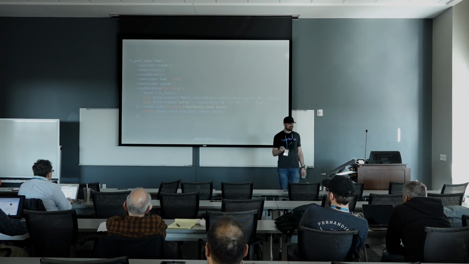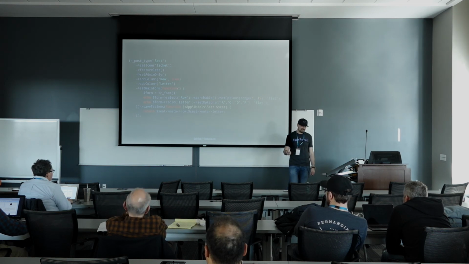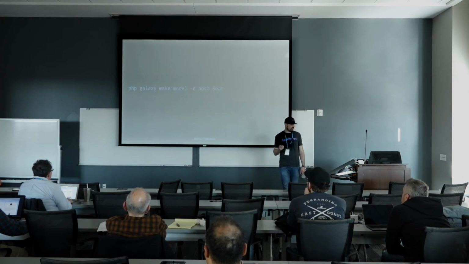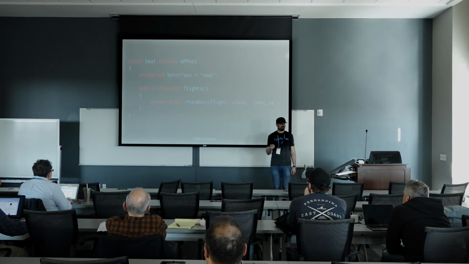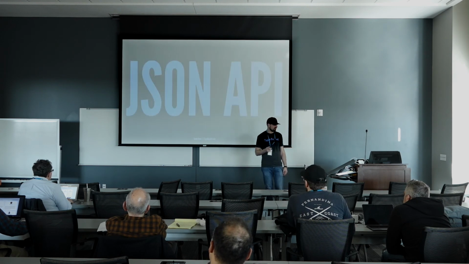So just like that, instead of doing MVC, thankfully, we didn't have to go through that for this particular one. Not quite as powerful as MVC. We could have if we wanted way more power, but this is out of the box. Build it up real quick. Maybe 10 lines of code right here. And then all we need is that seat model. So we'll go create it and then connect that to the flights as well, just like we had done earlier. And then the flight, we want to connect that back to the seat.